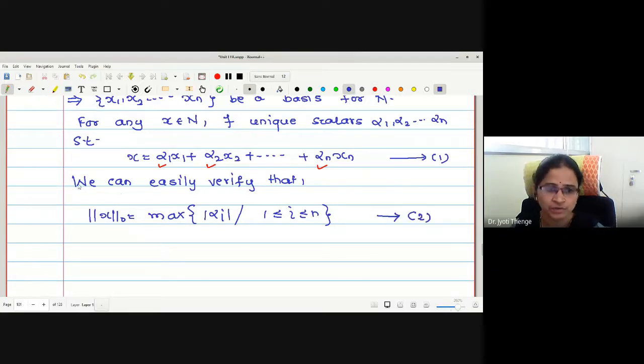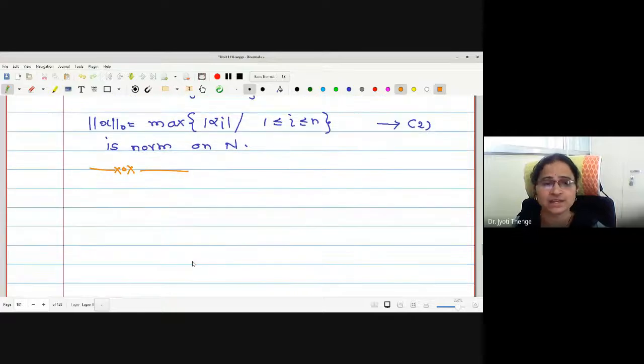And here it can be easily verified that this is a norm on capital N. Let us verify how it is a norm. Does norm 0 satisfy the first condition, norm 0 of x is greater than or equal to 0? Yes, ma'am, it is defined as the maximum among mod alpha i. What is the nature of mod alpha i?